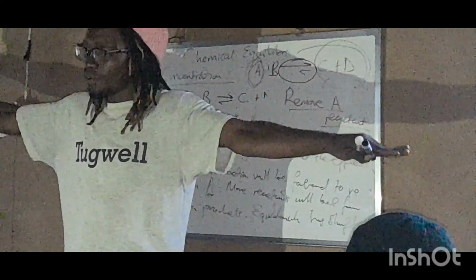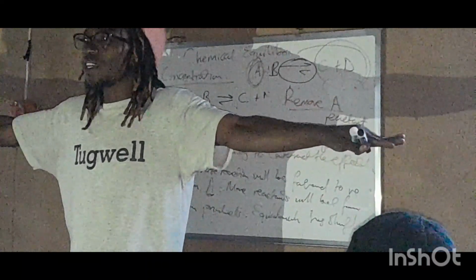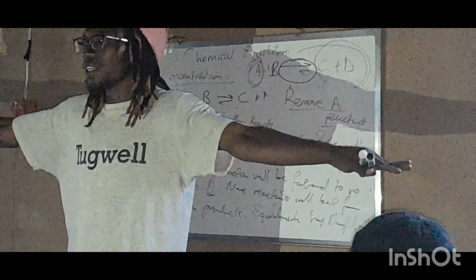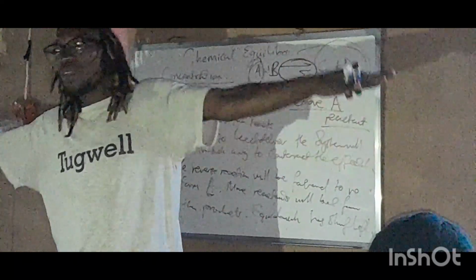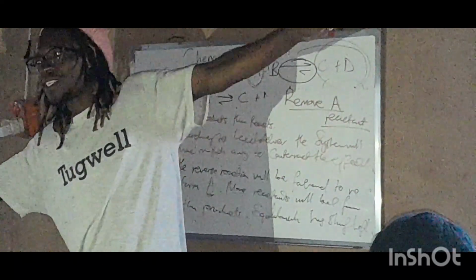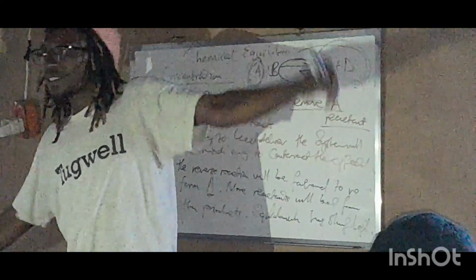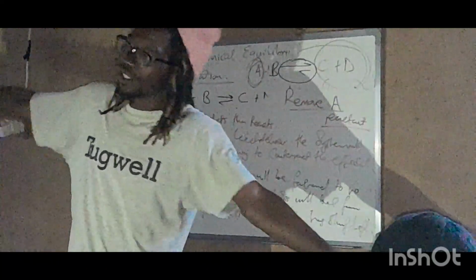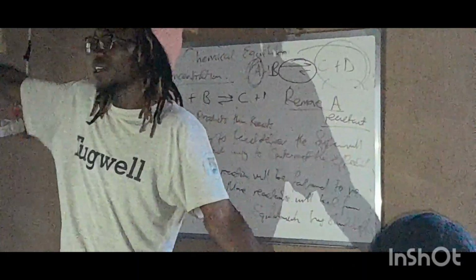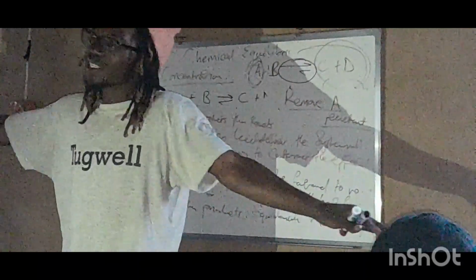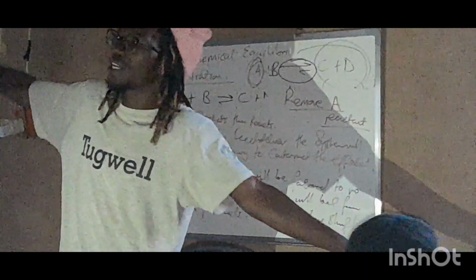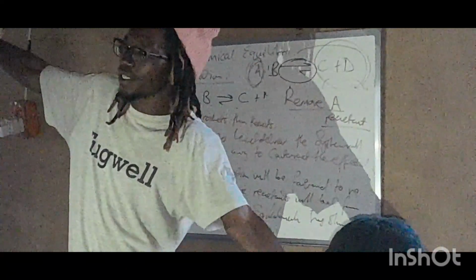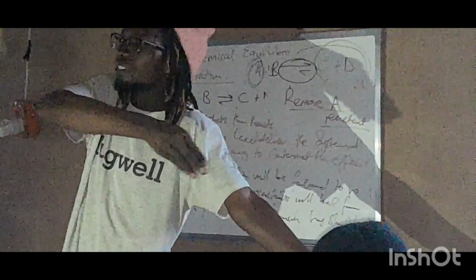What happens to this system? It will move in such a way as to reduce the effect. They were having 5 and now 4, so the system will be more like this, to try to balance out the weight. So it has shifted that side.